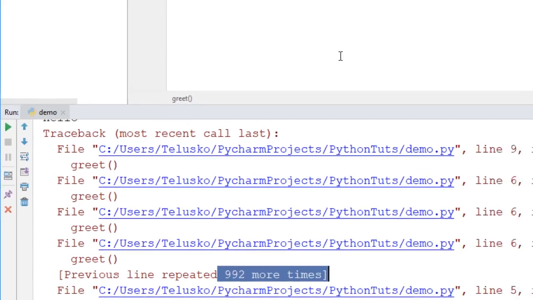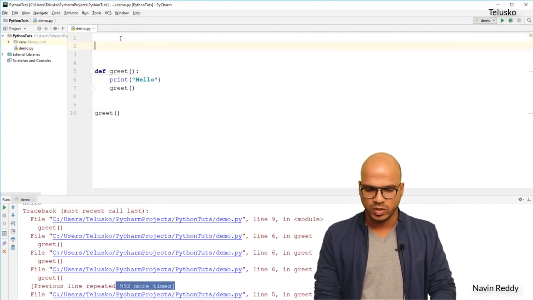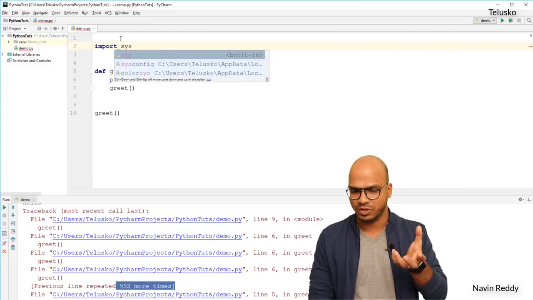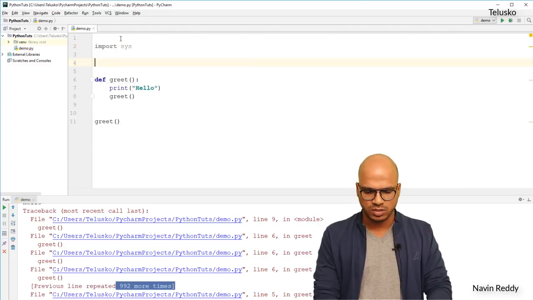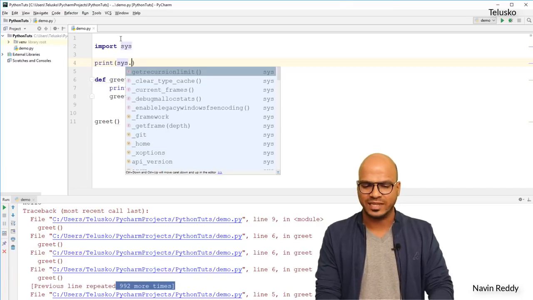Okay, so basically it is 1000 limit. In fact, we can actually print what the limit is. The way you can get the limit is, first of all, you have to import sys if you really want to know the limit of recursion. And the function is, okay, so we'll print sys dot, there's a method called get recursion limit.